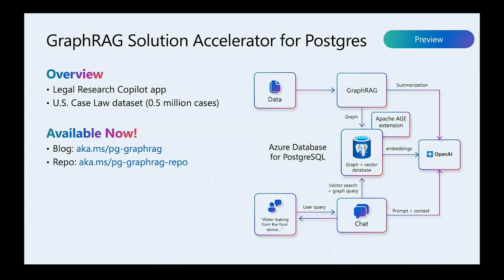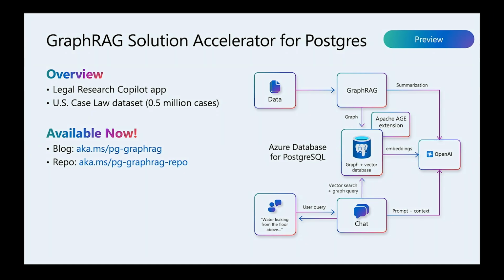It uses a public data set of US case law, 500,000 cases, to build a recommendation app that allows you to research legal questions. As you can see from the architecture, it uses GraphRAG to summarize the graph of the legal entities, stores it in Postgres, and then uses it during the chat session to augment the accuracy of the responses.